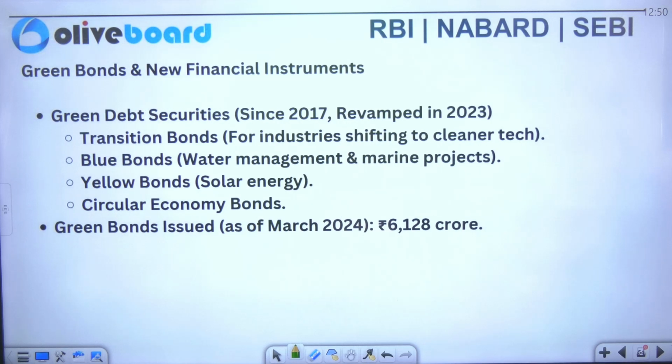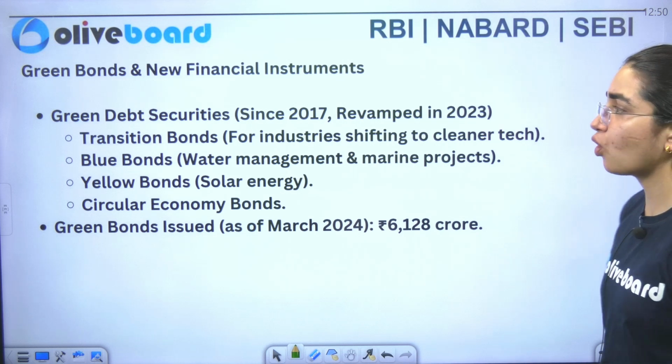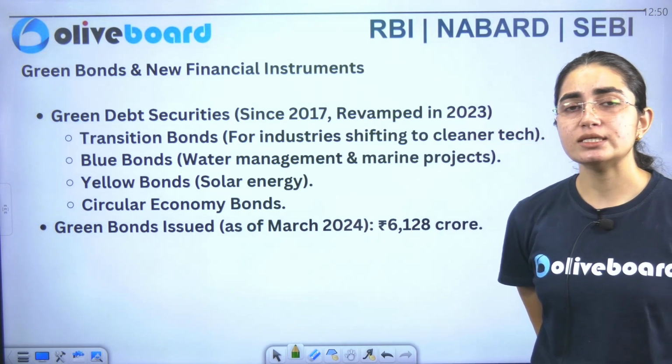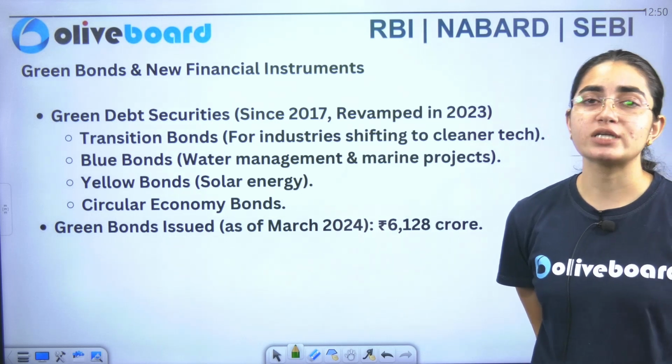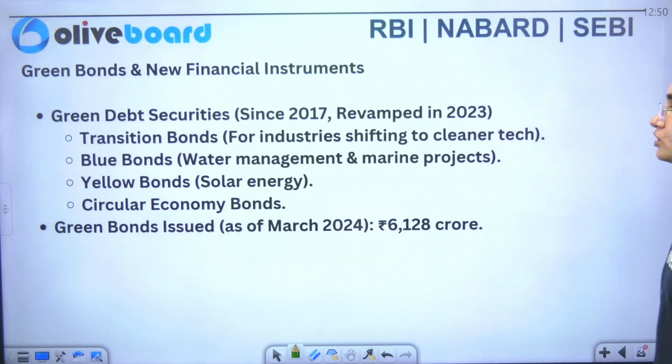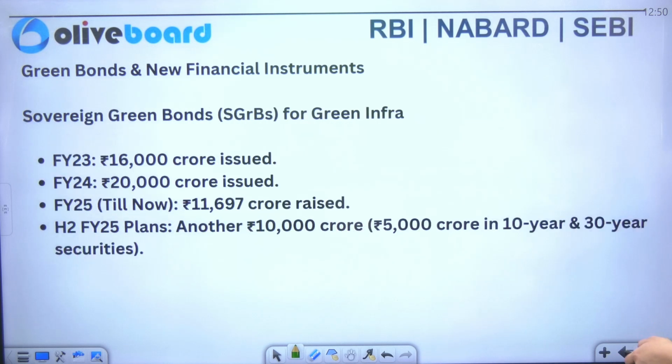Next, we have green debt securities. Okay, so green debt securities, what are they? It's a sort of debt that the government needs, but the government is saying that start focusing or start giving loans towards sustainable practices here. So one is your transition bonds, blue bonds, yellow bonds, as well as circular economy bonds are also there. Now talking about this, your sovereign green bonds for green infrastructure.